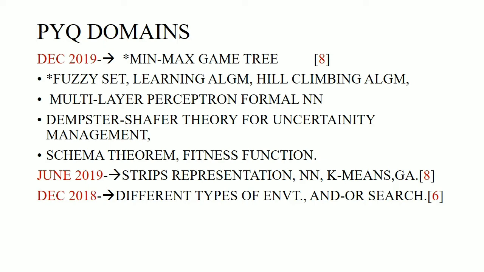In June 2019, again these were the same repeated questions, but extra topics were covered in the STRIPS representation, k-means, genetic algorithm. And in 2018 in the previous year, you have different types of environment and search, that is the heuristic search, different heuristic search. So we can say that in the previous years, even in 2020, more questions have arisen, and we have almost 8 to 12 questions arising from AI.